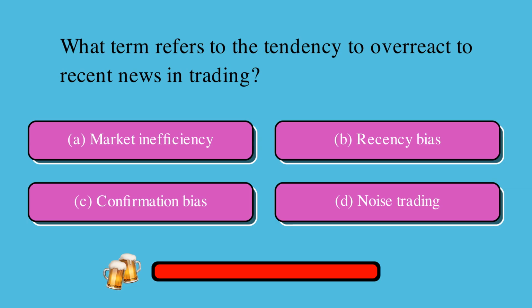What term refers to the tendency to overreact to recent news in trading? Is it A, market inefficiency, B, recency bias, C, confirmation bias, or D, noise trading? The correct answer is B, recency bias.